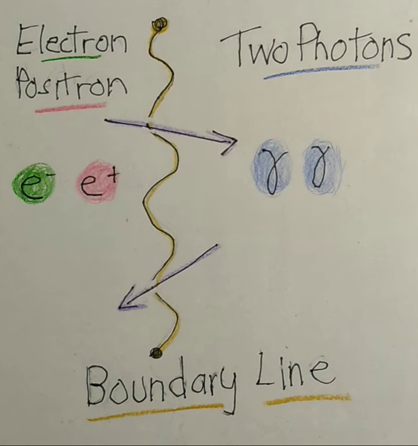How can this boundary line be everywhere a positron and electron annihilate? That's enough questions.